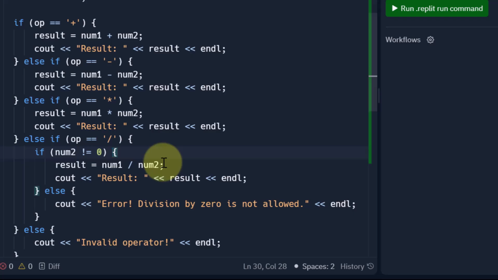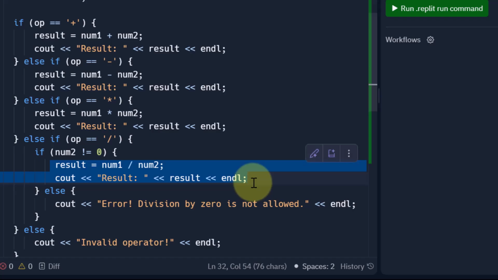Why are we checking this? We know that we are not allowed to divide any number by 0. Division by 0 would result in an error. So we are checking that the second number that the user entered is not 0. If it is not 0, that means it is fine. You can just divide num1 by num2 and store it in result, and we just print the result as usual.